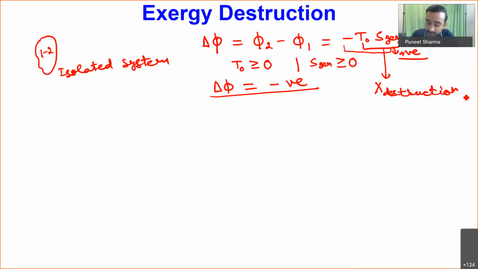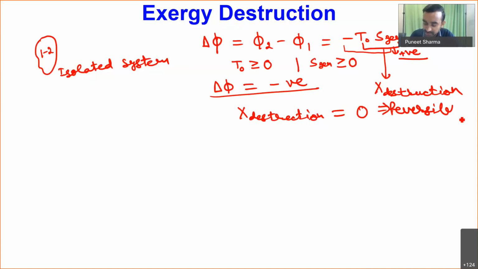Now if we talk about the magnitude of X destruction: if this magnitude is equal to 0, it means our process is reversible. If this X destruction magnitude is greater than 0, this is not a possible situation, because T naught into S generation will be positive, and if we include the sign in X destruction, then a quantity greater than 0 is not possible for any thermodynamic process.